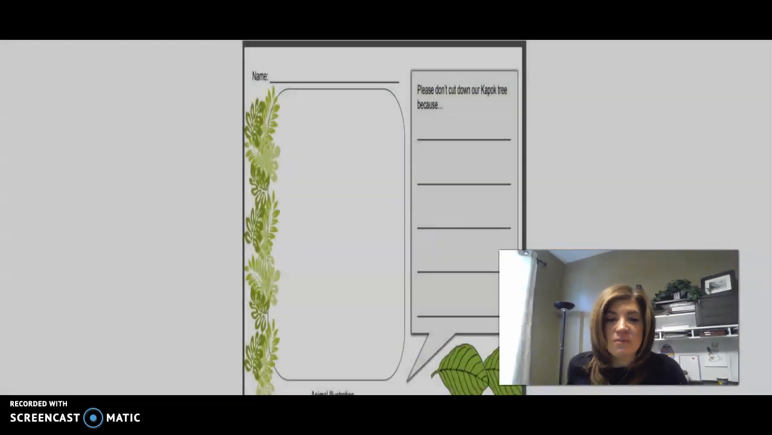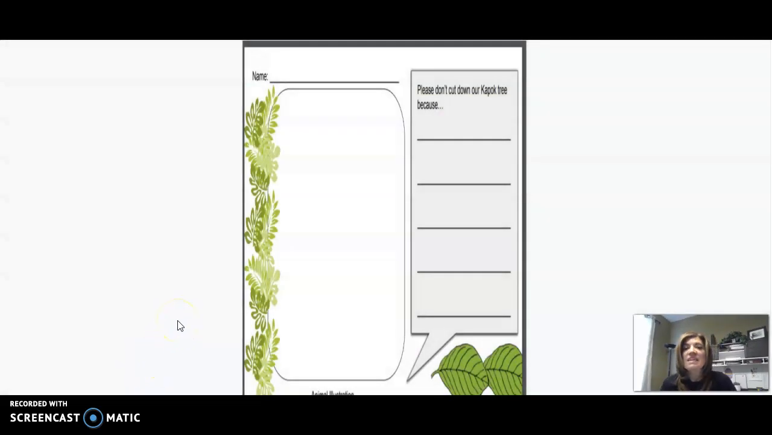So let me go ahead and share my screen with you. Today, you are going to pretend that you are one of the animals that were living in the Amazon rainforest in this story. And you are going to be pretending like you are talking to the man. Remember the man that went into the jungle with the axe? And you are going to be using words to convince, persuade the man not to cut down the Great Kapok Tree.